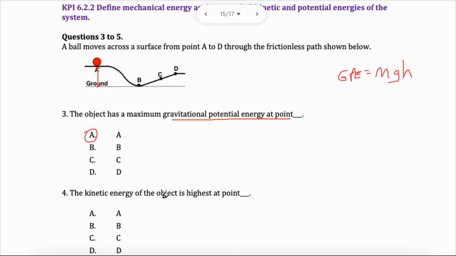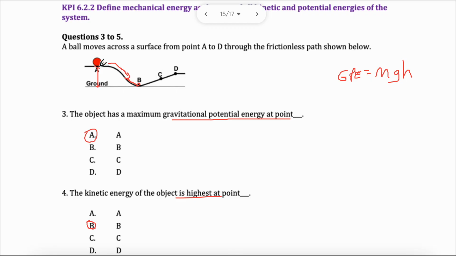The kinetic energy is highest at which point? So we'd assume that the kinetic energy is quite low here. He might not be moving that fast. He might be, but it's not important. It'll be more as he goes down, because as he goes down, he converts that. Because gravity is pulling it down, it's accelerating. It's getting faster and faster. The highest point he will have is going to be B. That will be the kinetic energy highest at B. It will reduce a little.